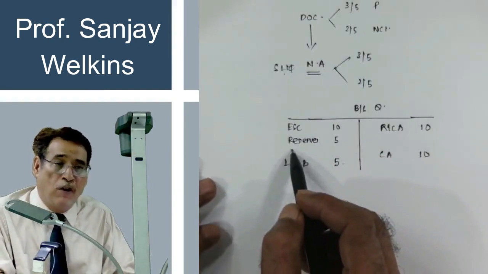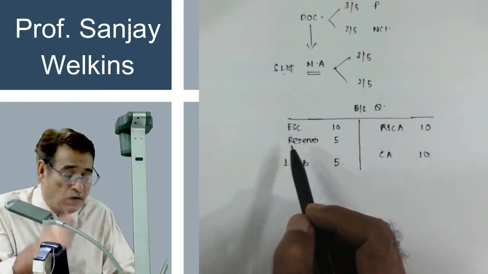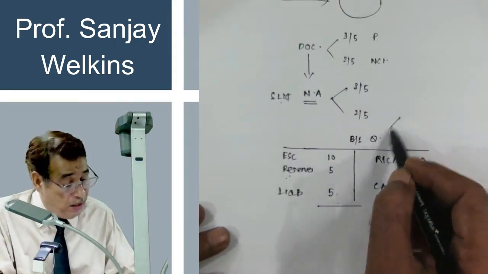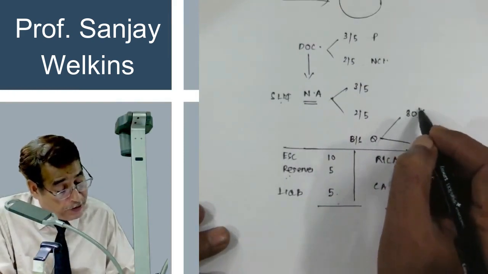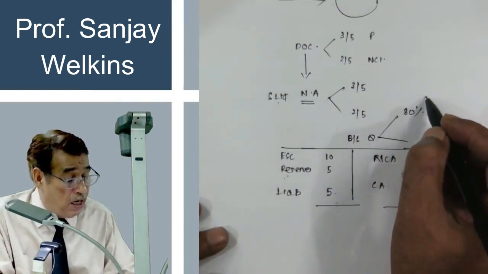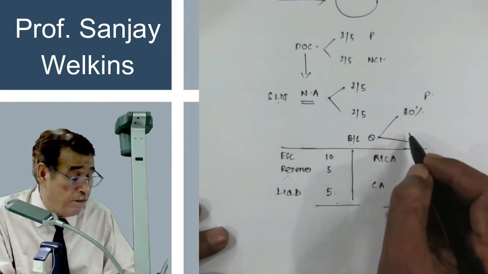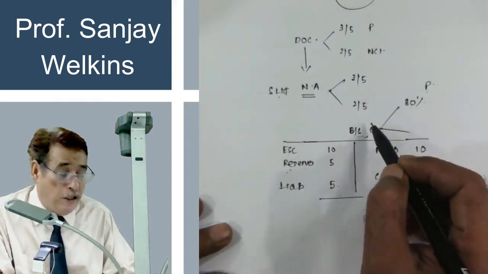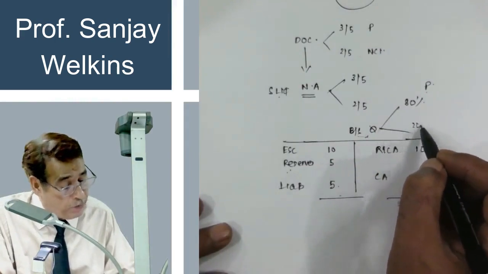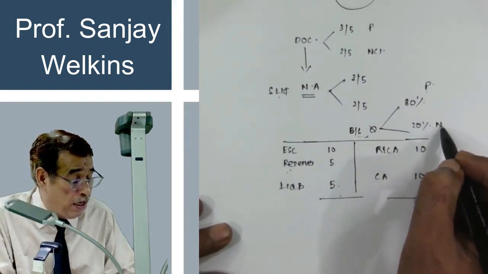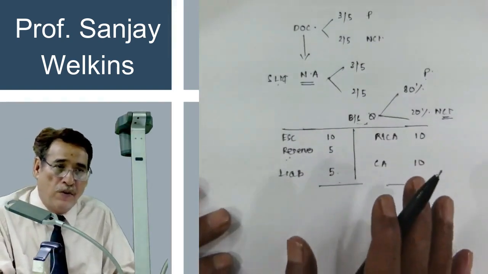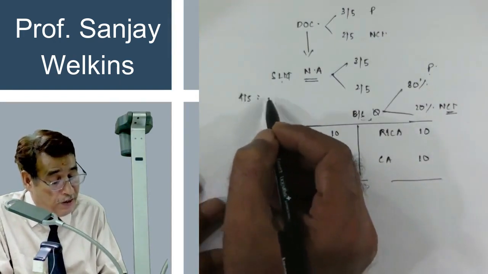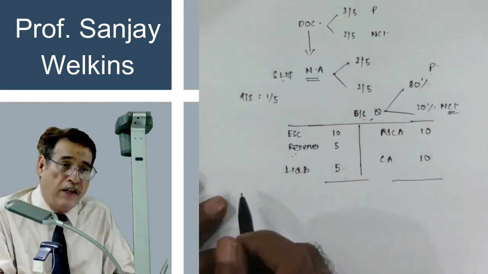Remember one thing, reserves are also known as other equity because they are part of other equity: reserves, profit or loss account, etc. Let us say in this entity 80% stakes are in the hands of P Limited. This is the balance sheet of Q Limited. It means 20% stakes are in the hands of other shareholders, that is the non-controlling interest holder. That means 4/5 is the control of P Limited and 1/5 is the control of NCI in this entity.